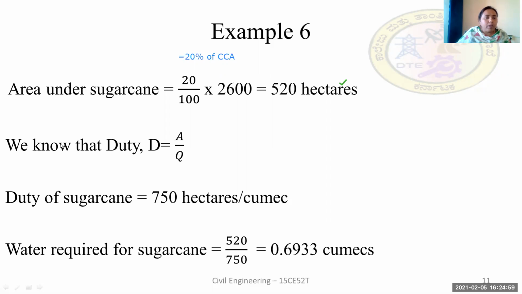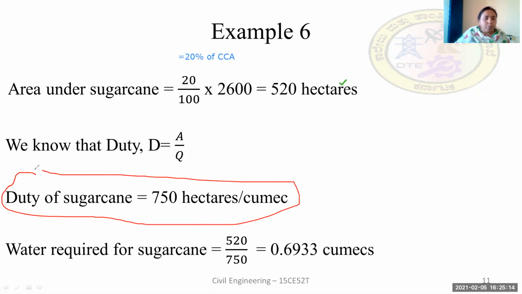And we also know that duty D is equal to area by discharge. The duty of sugarcane is already given here as 750 hectares per cumec, and the area is also given. What we have to calculate is Q, that is the quantity of water required for sugarcane.